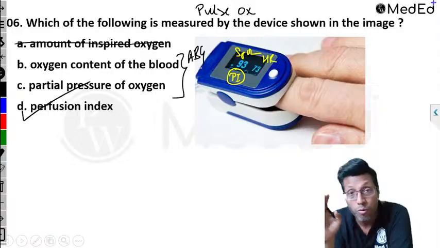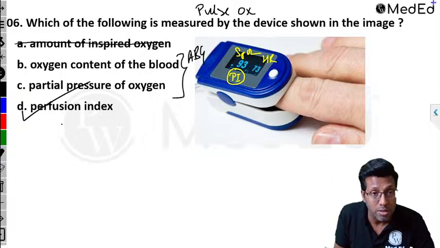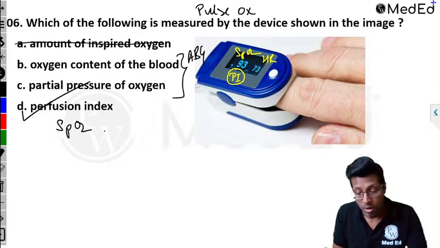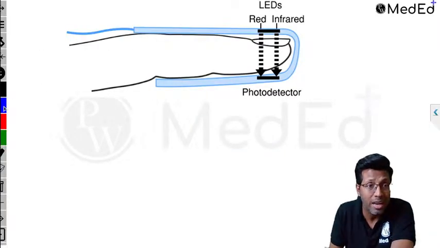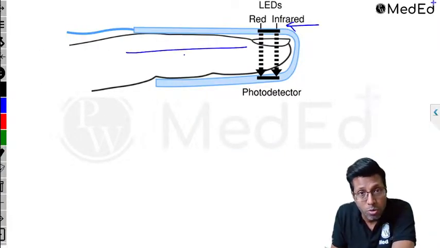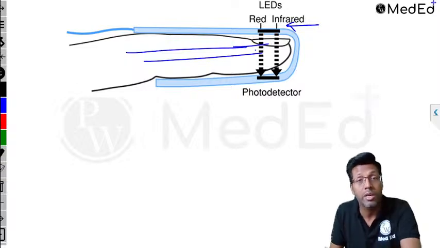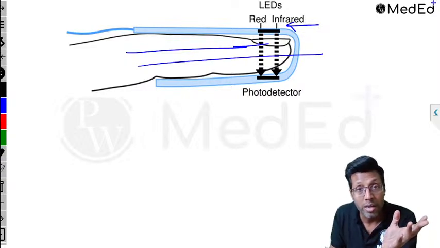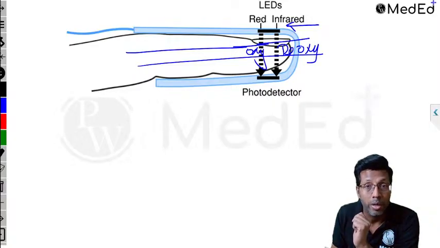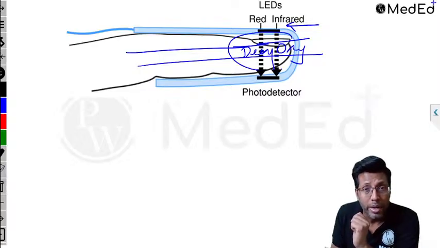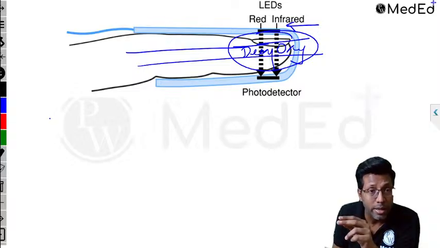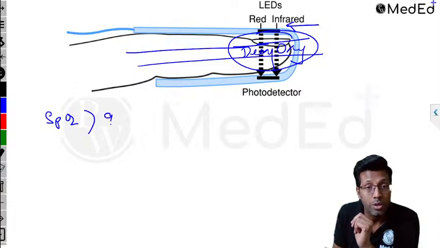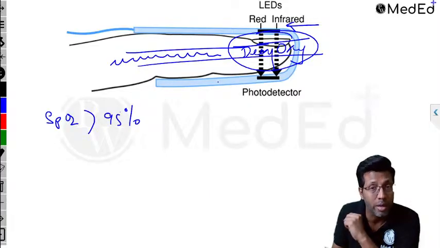So pulse oximeter gives you four things. The pulse oximeter first tells you SpO2, saturation. How does it tell you saturation? Remember, pulse oximeter has a light which is passing from here, and the light passes through the blood vessel, right? This blood vessel has oxygenated hemoglobin and deoxygenated hemoglobin. So the light will pass through it. Light is absorbed differently, and based on the difference between them, it calculates and lets you know the saturation. And normal saturation should be more than 91%, because it is based on this pulsatile blood flow to the periphery.